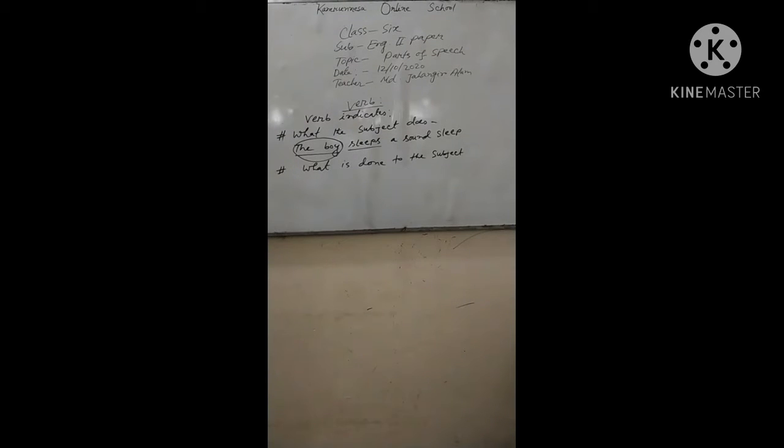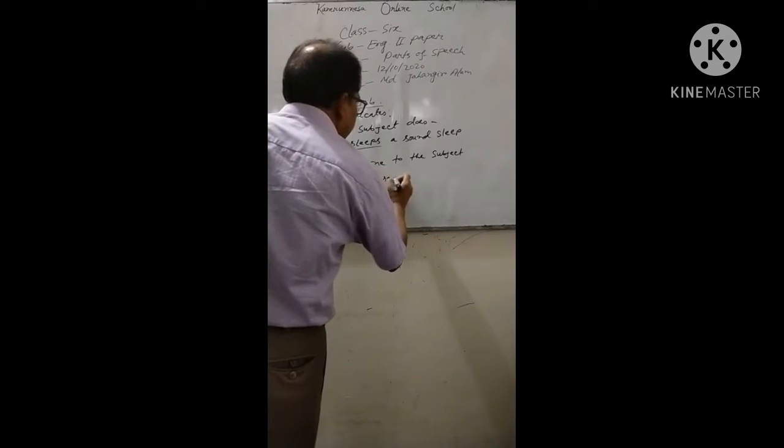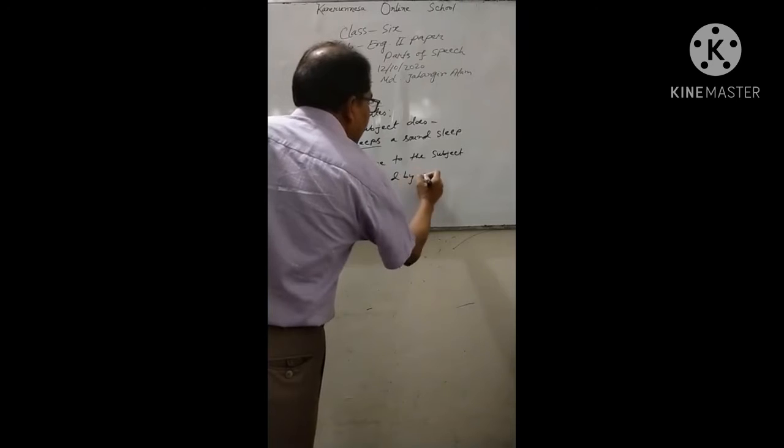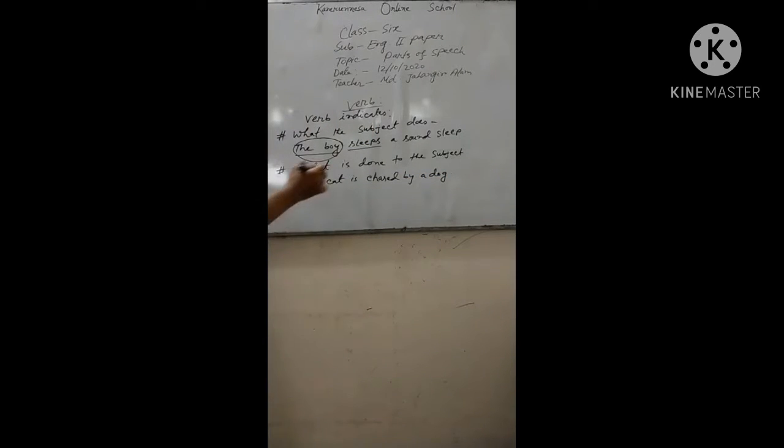What is done to the subject, that is: the cat is chased by a dog. Here the subject is a dog, but its expression in this sentence is in passive mode, and the cat is an object.